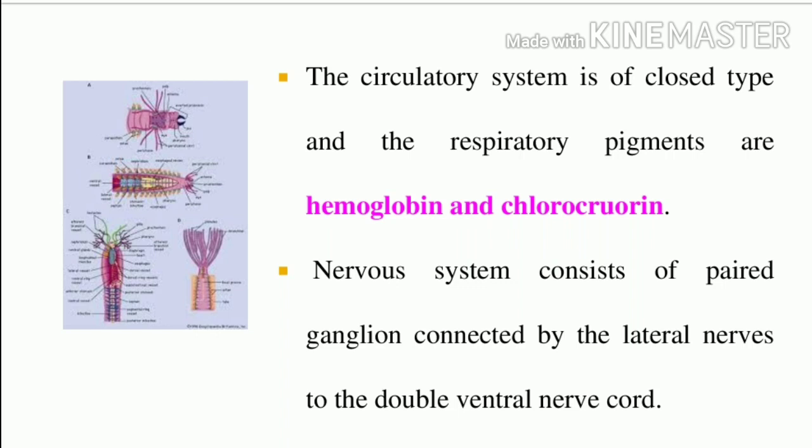Underline: what are the respiratory pigments present in annelids? They are hemoglobin and chlorocruorin. Next, annelids have a nervous system consisting of a paired ganglion. These ganglia are connected by lateral nerves to the double ventral nerve cord. So this is a well developed organ system present in annelids.